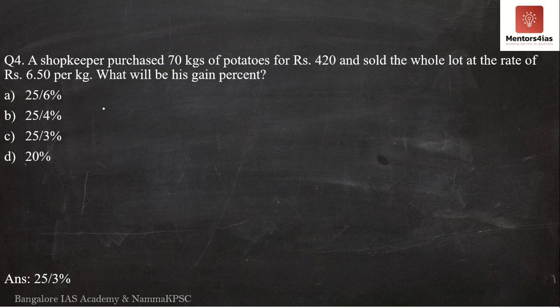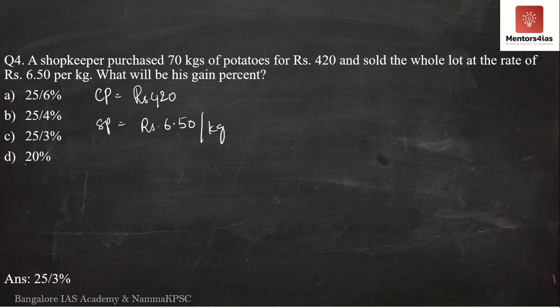Now see here, what is the cost price? A shopkeeper purchased 70 kgs of potatoes for 420 rupees. So the total cost price is 420 rupees. Correct? The selling price is given as rupees 6 and 50 paise per kg.